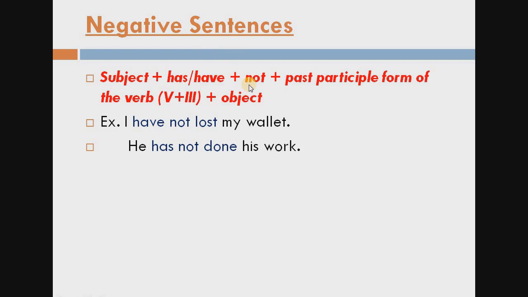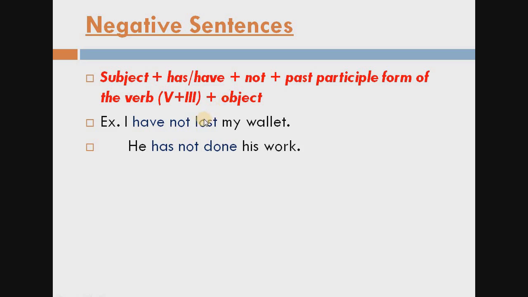In the negative sentence we always use not. Then the same past participle form of verb, means verb third form, and then object. According to this formula, now make the sentence. I have not lost my wallet. Subject I. For I, here we choose have because we consider I plural.